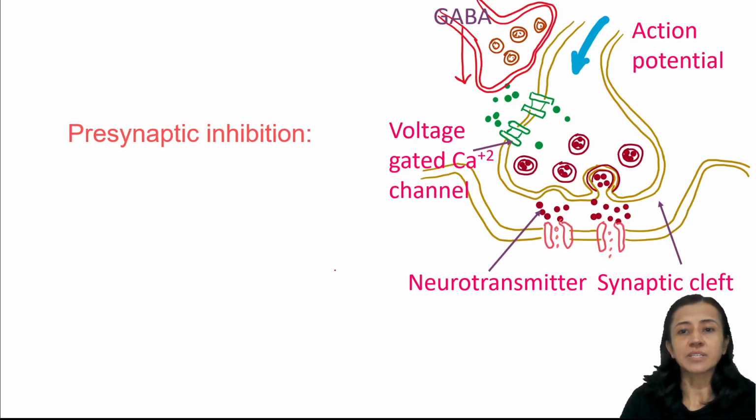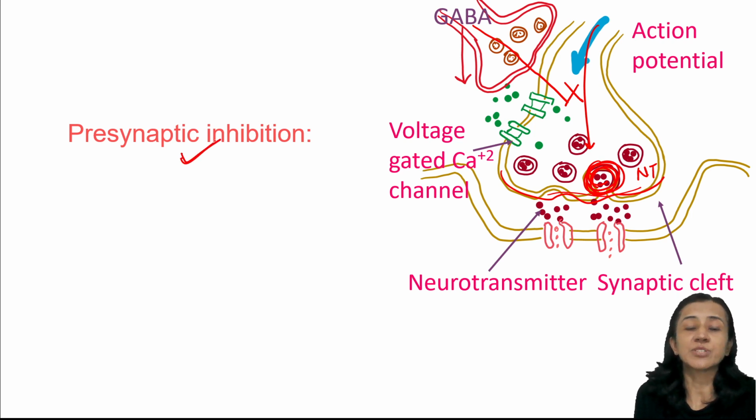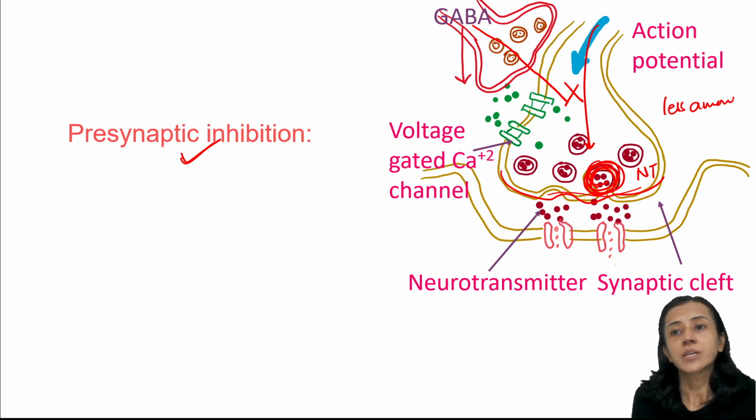Then next is presynaptic inhibition. Here the presynaptic release of neurotransmitter is inhibited. Suppose an action potential passes, but some inhibitory neuron inhibits the release of neurotransmitter, so it decreases release of neurotransmitter from the presynaptic terminal. This is known as presynaptic inhibition. The presynaptic terminal will release a smaller amount of neurotransmitter. Suppose it is acetylcholine, but if it is inhibited by GABA, then less acetylcholine is released. So you can say the presynaptic terminal is inhibited.